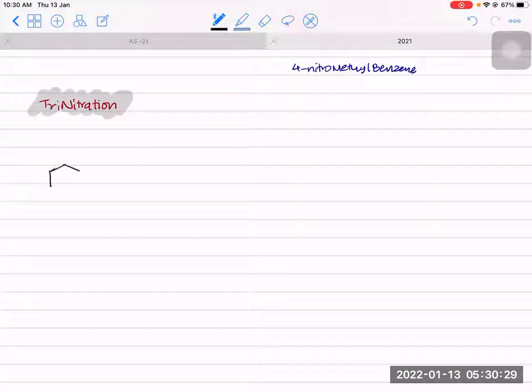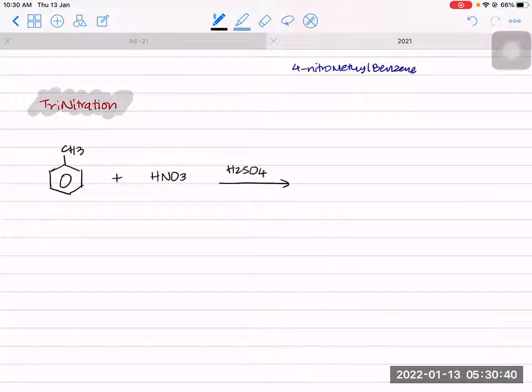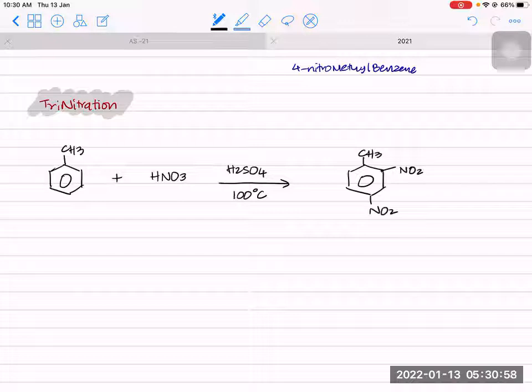I'm showing the overall reaction. So we have methylbenzene react with HNO3 in the presence of H2SO4. Now, trinitration occurs at a higher temperature, at 100 degrees Celsius. Trinitration means 3 nitro groups, so they will go on position 2, position 4, and position 6.